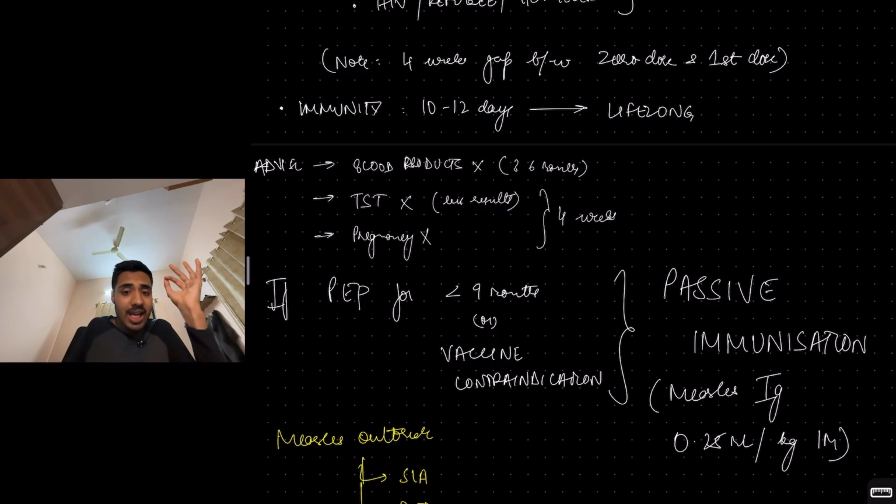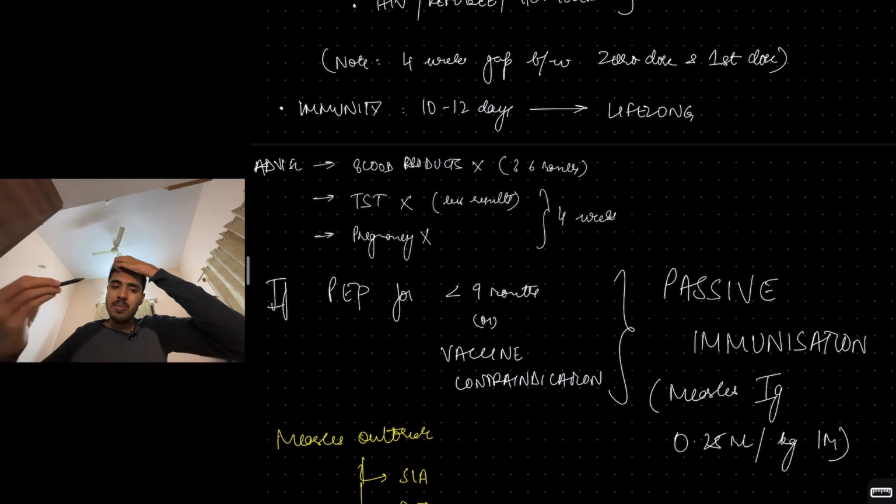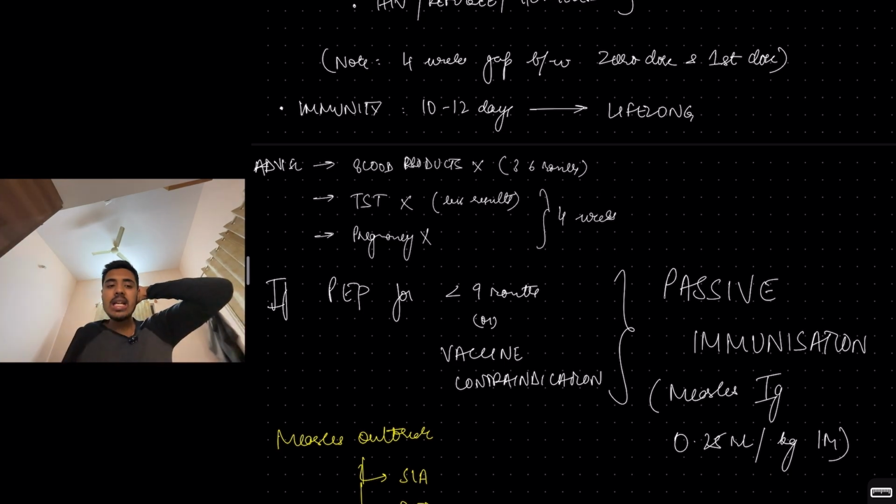Pregnancy, you should advise not to plan for pregnancy for the next 4 weeks. Why? Because one of the complications of measles in pregnancy is that it can lead to abortion. So if somehow the vaccine leads to abortion of the pregnancy, we don't want that. So that is why these are all some advice you'll give to the patient.